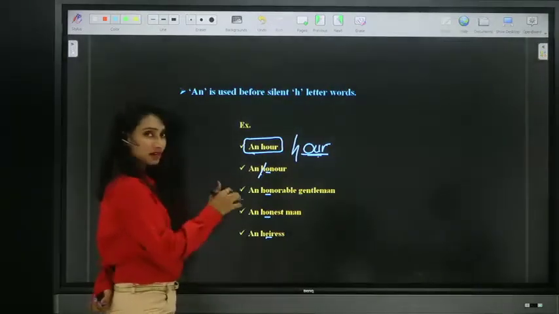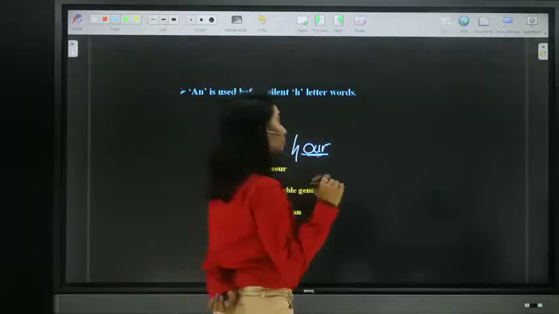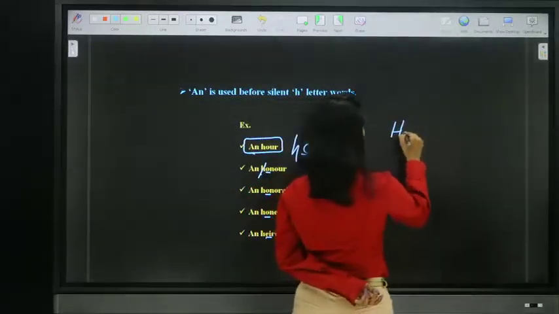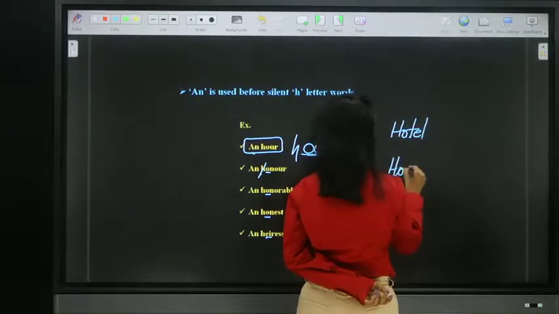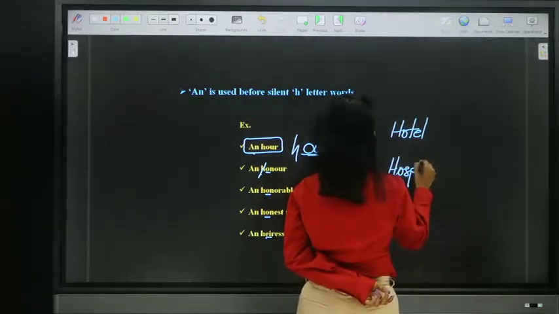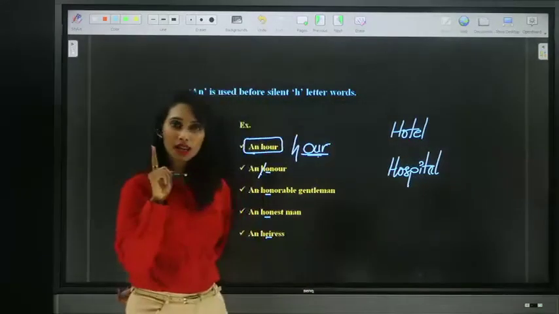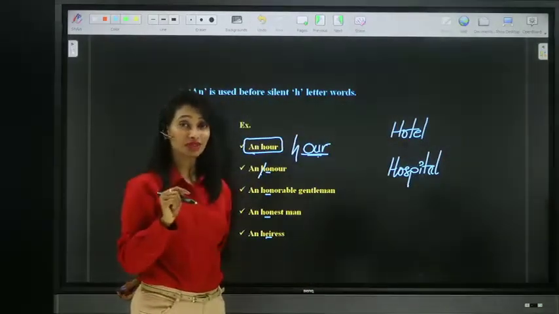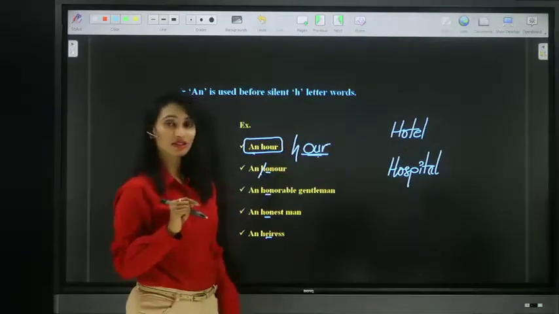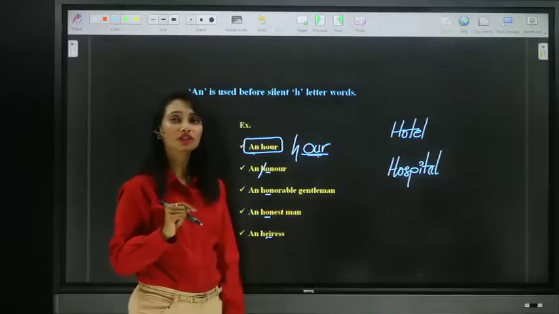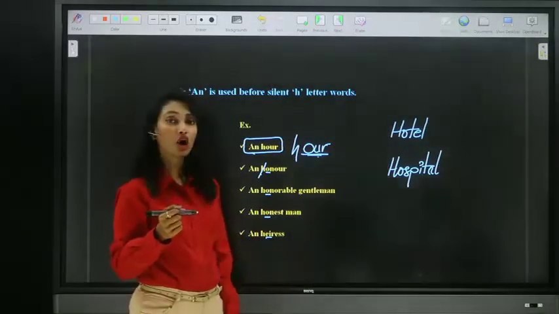So these are a few examples, but guys, remember, not all words which start with H are silent. In these two cases, you cannot say "an hotel", you have to say "a hotel". You cannot say "an hospital".